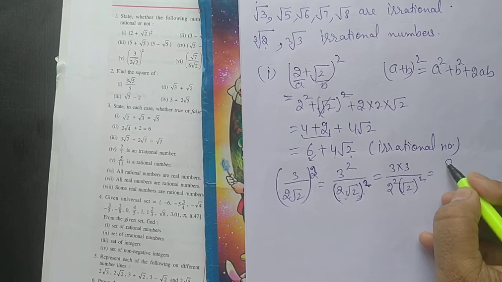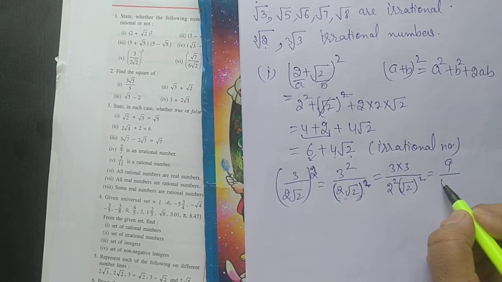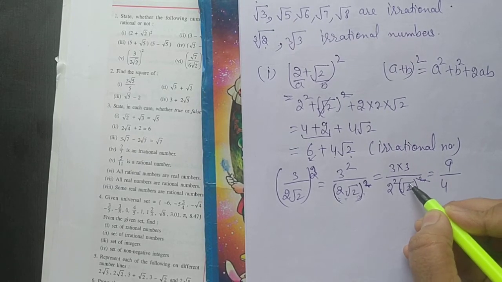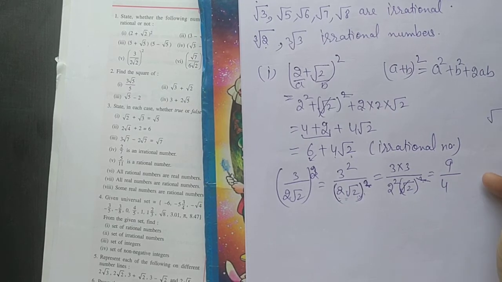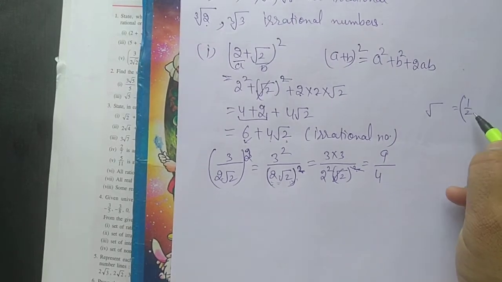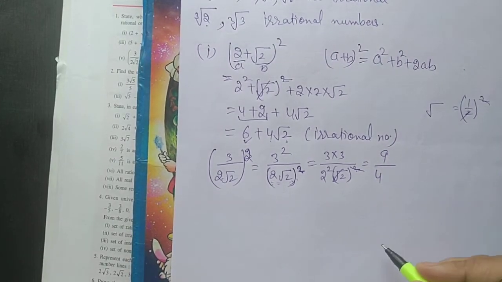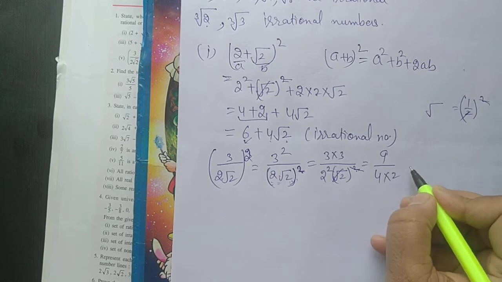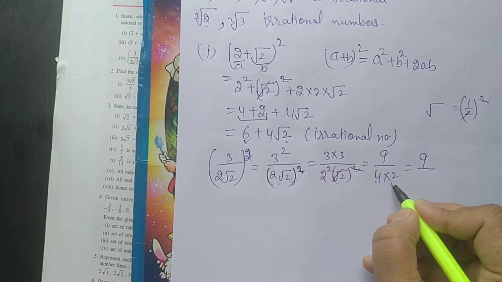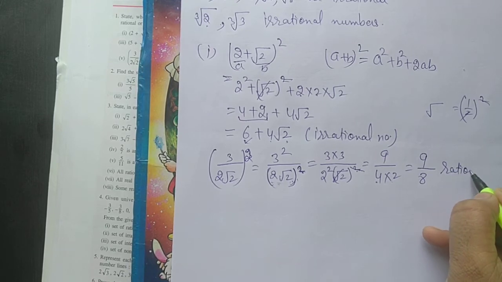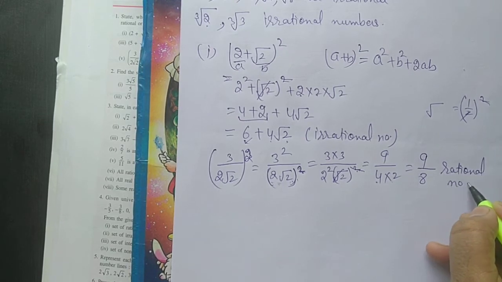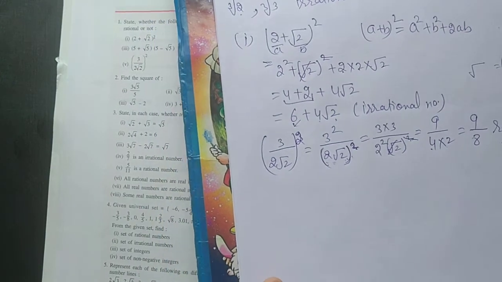So 3 threes are 9, 2 square is 4, and the square root is cancelled with the square, because square root means power 1 upon 2. So 2, and 9 upon 4 twos are 8. So this is a rational number. I think this is clear to you.